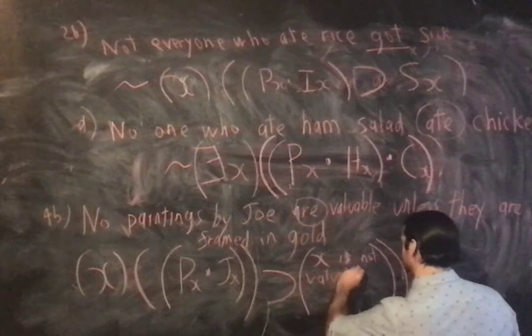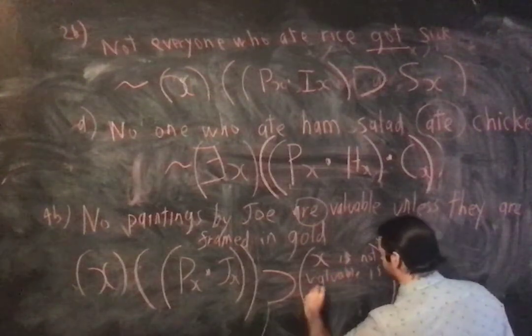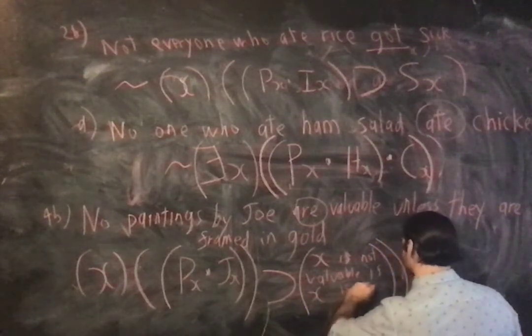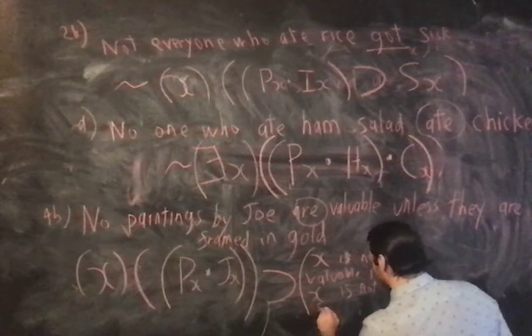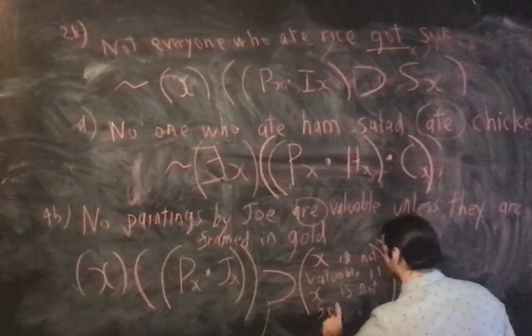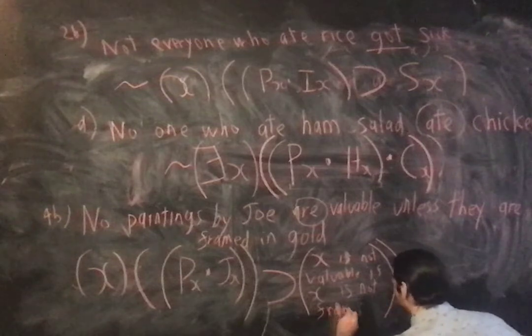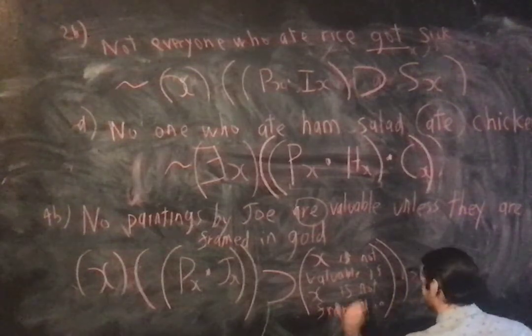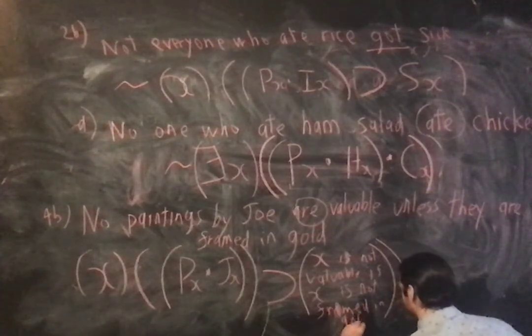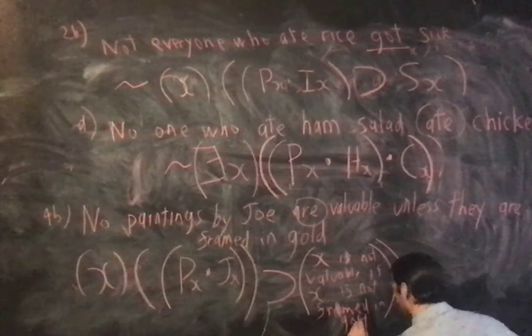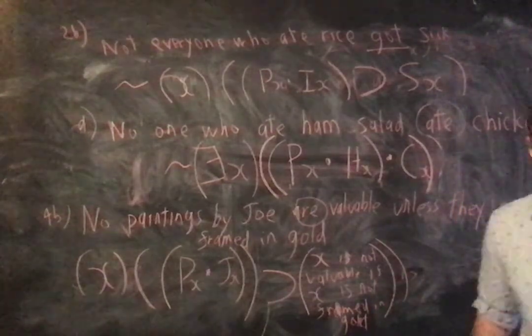Valuable if x is not framed in gold. See how I had to add those nots? Framed in gold. Writing this terrible.